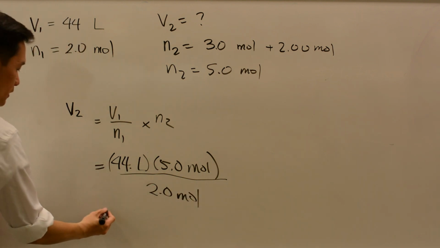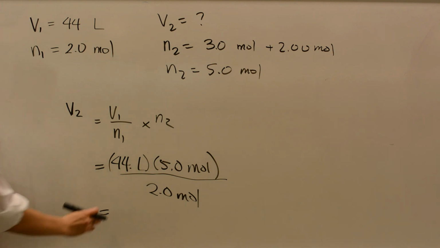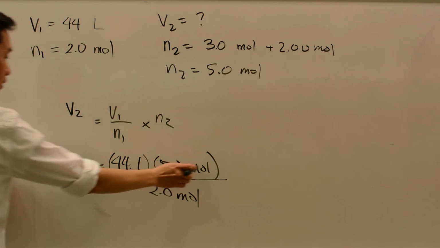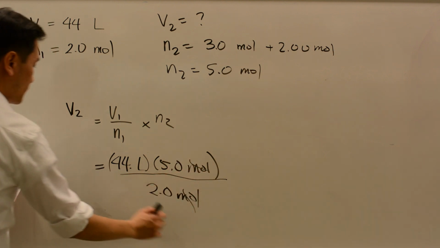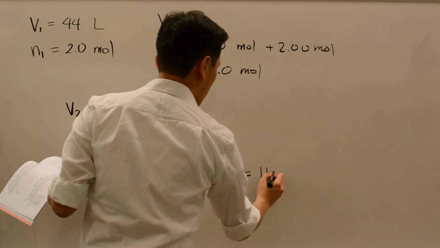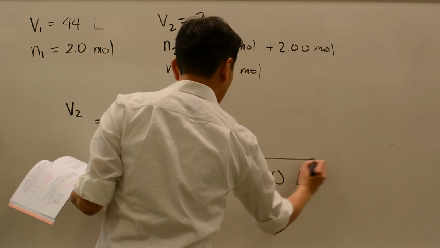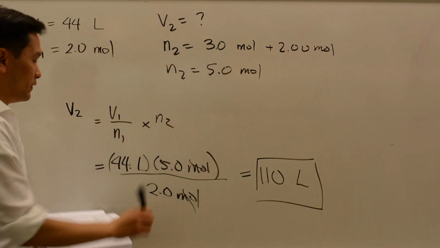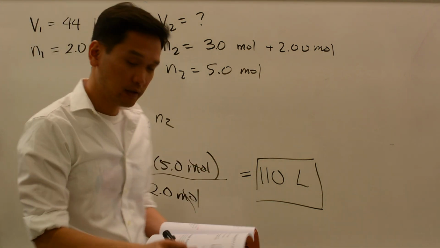Okay, we do that and we get, again, moles and moles cancel out. Liters is our unit, so we get 110 liters. Sig figs, 2 sig figs here, 2 sig figs there.